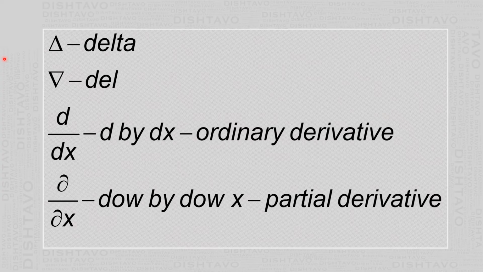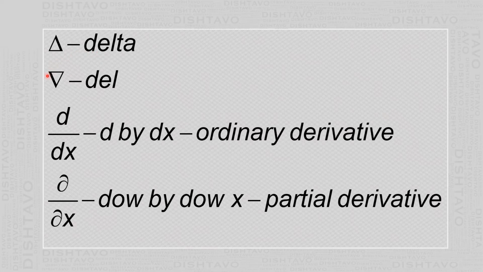This symbol is delta. This symbol you used especially in chemistry, delta x, whereas in physics we use dx. The difference between delta x and dx is that delta x is a small quantity, whereas dx is so small that it is tending to 0.